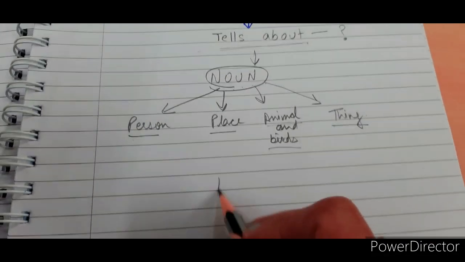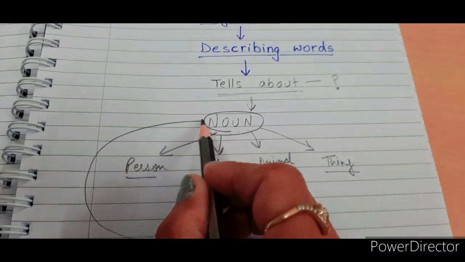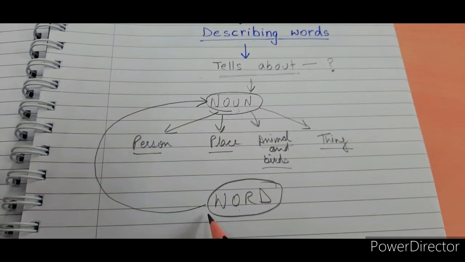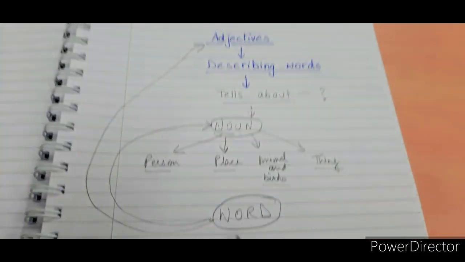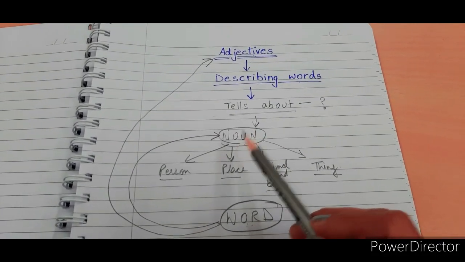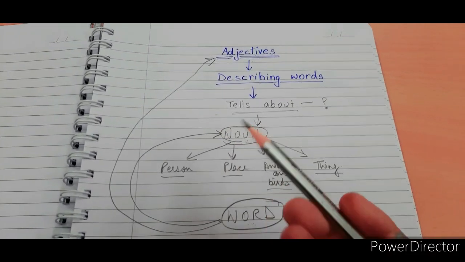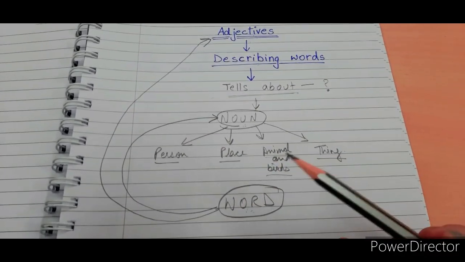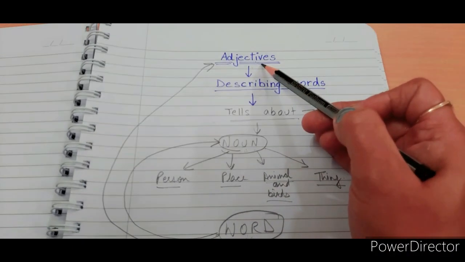So the word, एक ऐसा word which tells you about the noun, जो आपको noun के बारे में बताए. The word which tells you about the noun, that word is called adjective. वो word को हम adjective बोलते हैं, जो word हमें noun के बारे में बताए कि noun कैसा है. The word which tells you how is the noun, what is the noun, how and how many are the nouns. Noun कैसा है, क्या है, कितने nouns हैं, वो word को हम adjectives बोलते हैं.